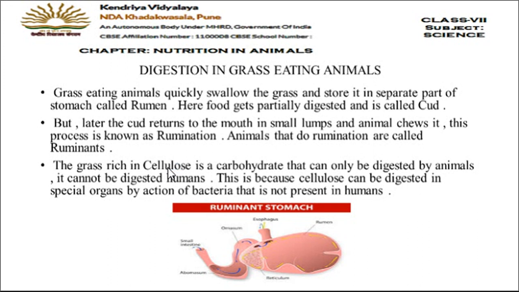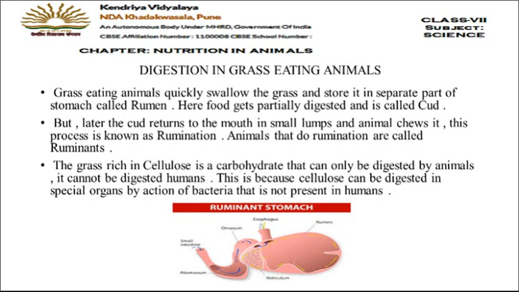The answer is no, because grass contains a type of carbohydrate called cellulose, and humans cannot digest much of this cellulose. This is because for digestion of cellulose, some special organs and some special bacteria are needed. But those bacteria and special organs are absent in humans. That's why humans cannot digest cellulose, whereas ruminants can easily digest the grass.